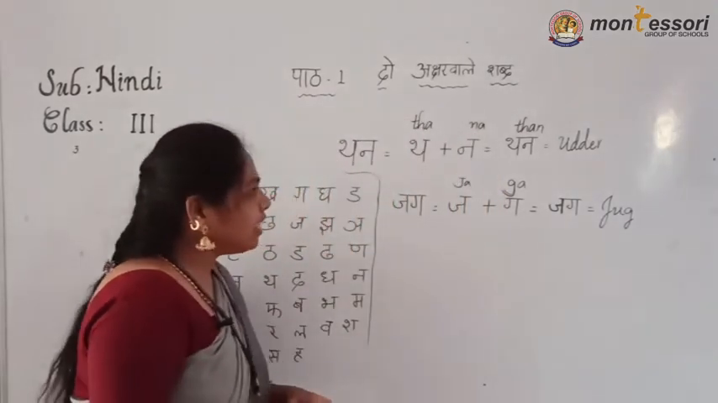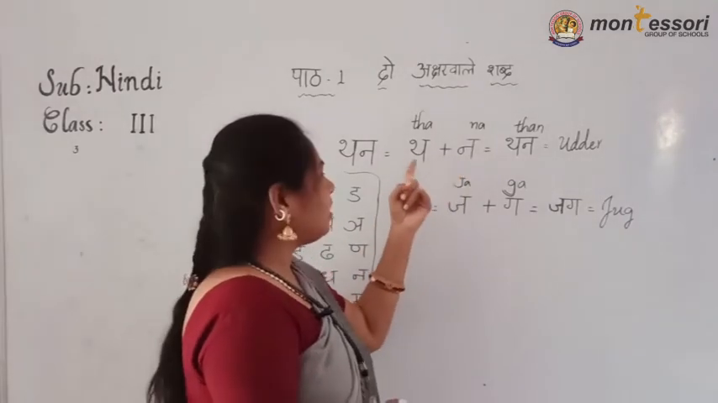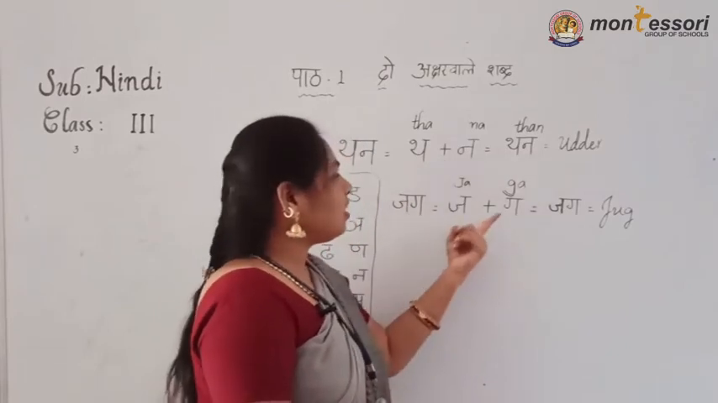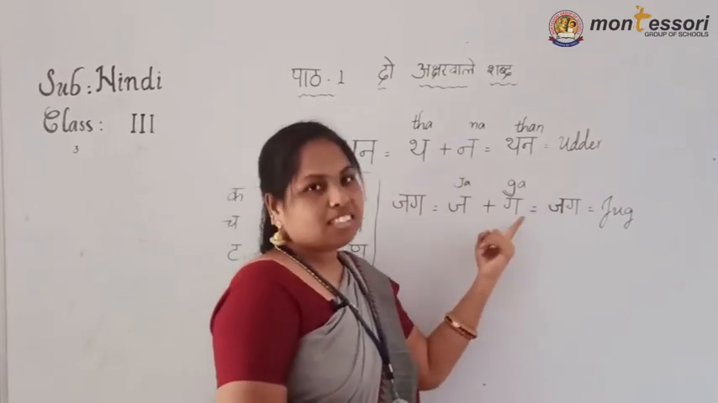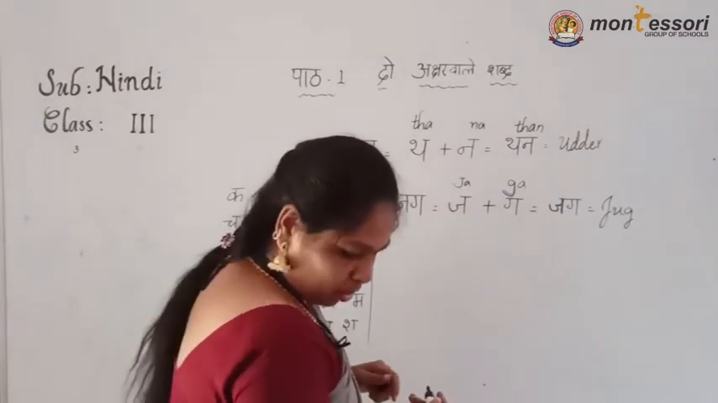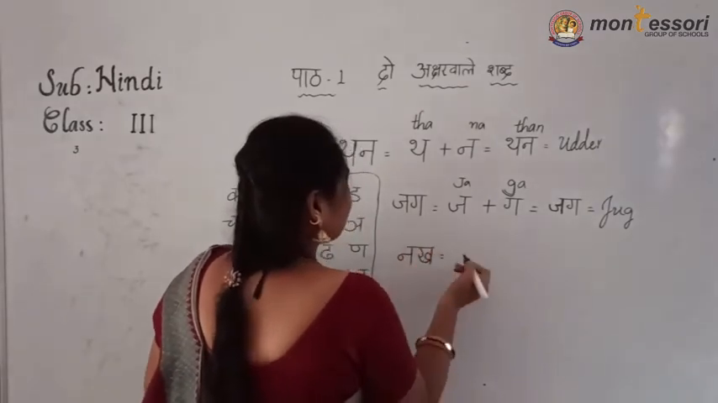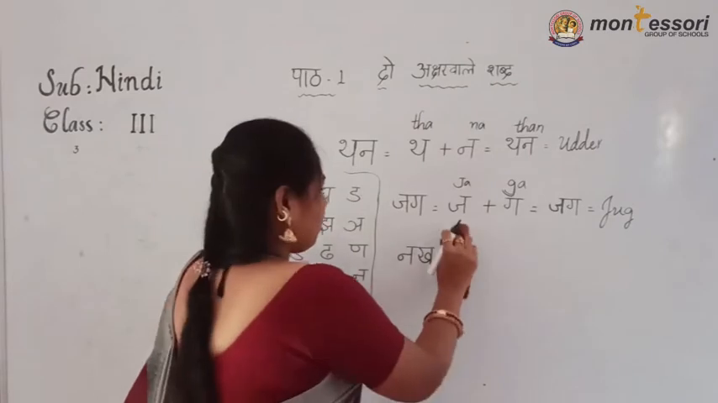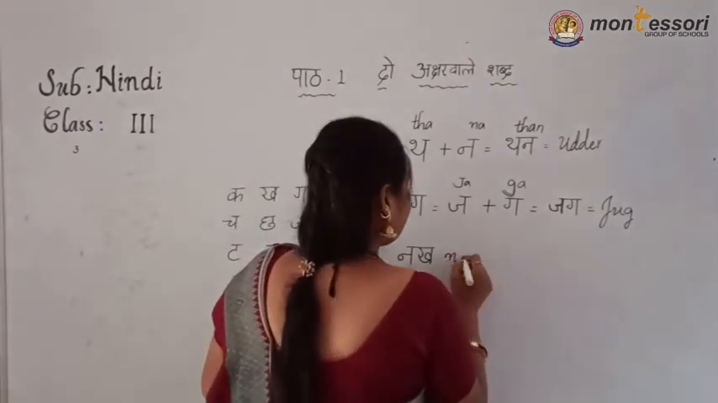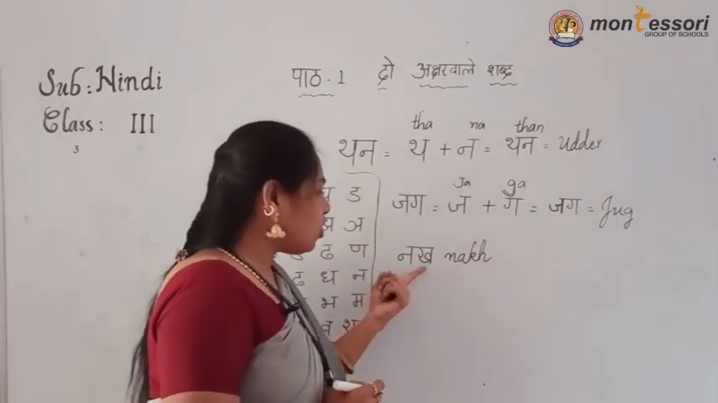Understand, children, which two letters I explained now? See, tha, na, than. Tha, na, than, adder. Then ja, ga, jug. Now there are some more two-letter words. See, now I am going to explain some more letters. In English you can read very easily. It is given in your textbook also.